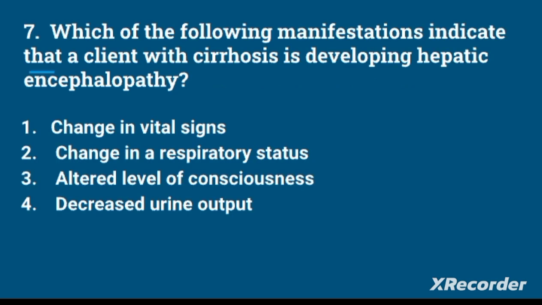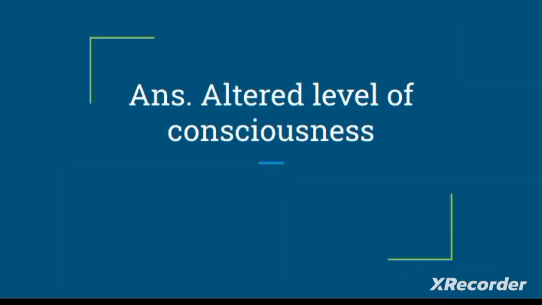Next question. Which of the following manifestations indicates that a client with cirrhosis is developing hepatic encephalopathy? Options are change in vital signs, change in respiratory status, altered level of consciousness, decreased urine output. In case of hepatic encephalopathy, there will be an increased level of ammonia. So, there will be altered level of consciousness. So, the answer is altered level of consciousness.